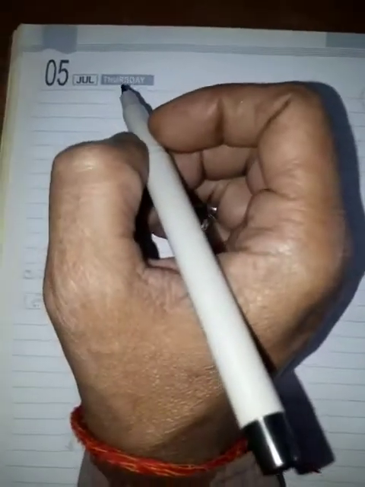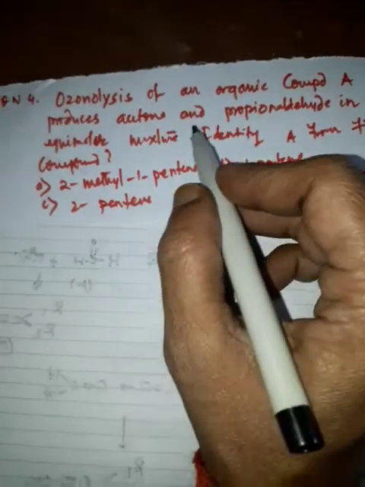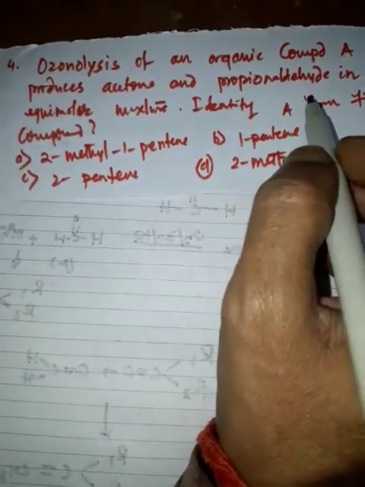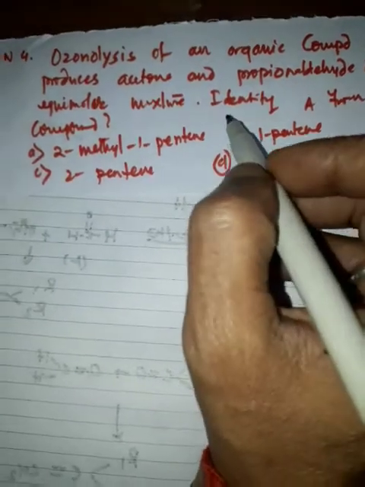Ozonolysis of an organic compound A produces acetone and propionaldehyde in an equimolar mixture. Identify A from the following compounds.